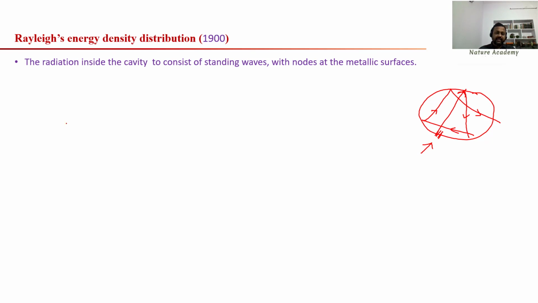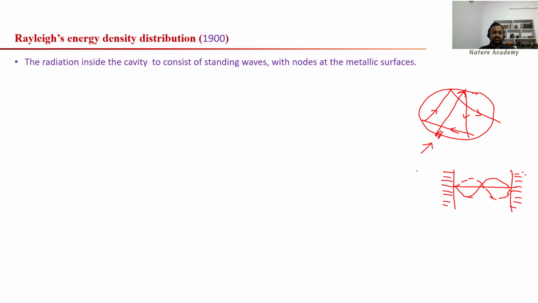And according to Rayleigh, the radiation inside the cavity forms standing waves with nodes at the metallic surfaces. So what does a standing wave mean? For example, if we have a wall and a string is fixed between these two walls, and you pluck it, then you will get a wave like this. It will go like this, and after some time it will come back. Such waves are known as standing waves.